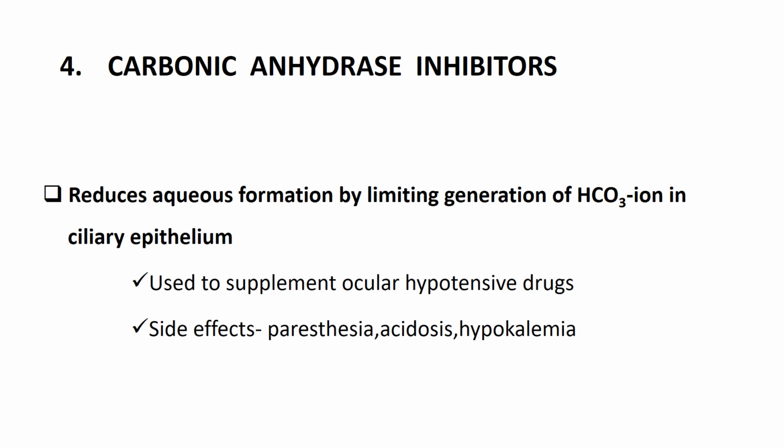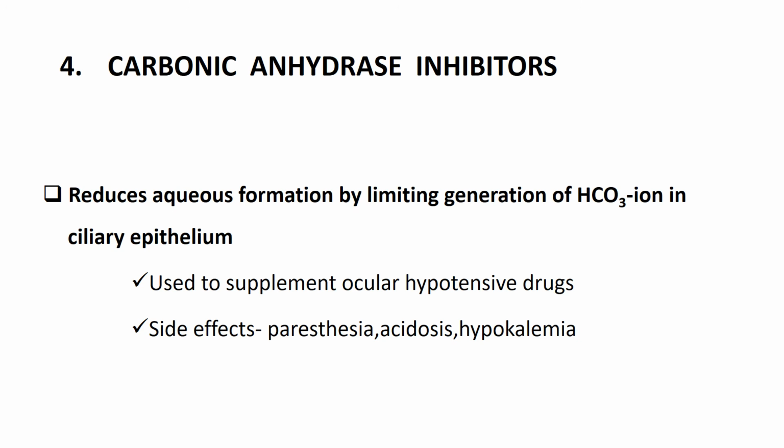Coming to the fourth group of drugs which is effective in the management of open angle glaucoma, carbonic anhydrase inhibitors. Carbonic anhydrase is an enzyme which helps in the formation of bicarbonate as well as carbonic acid from carbon dioxide and water. By inhibiting this enzyme, there is decreased production of bicarbonate, and bicarbonate is an essential constituent of the aqueous humor.